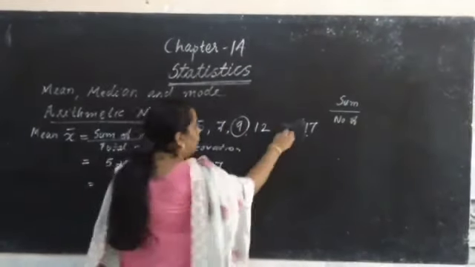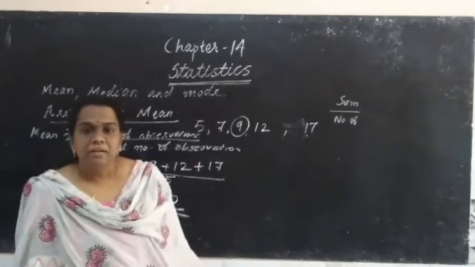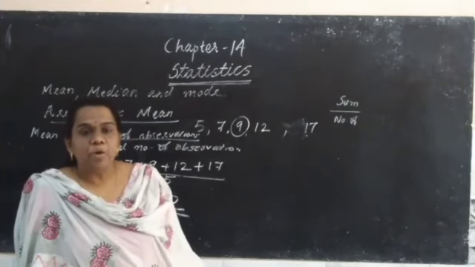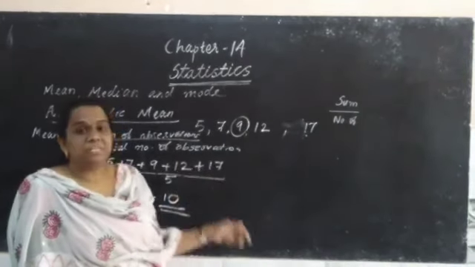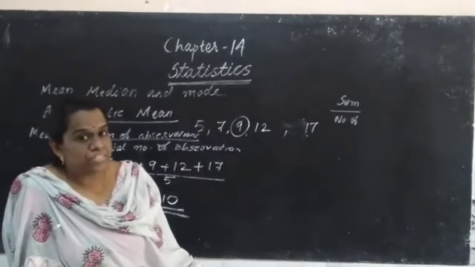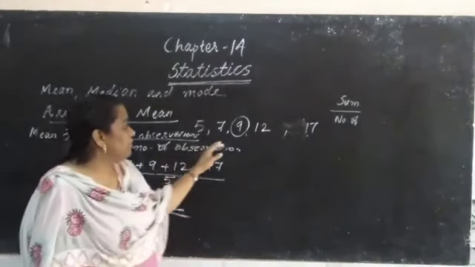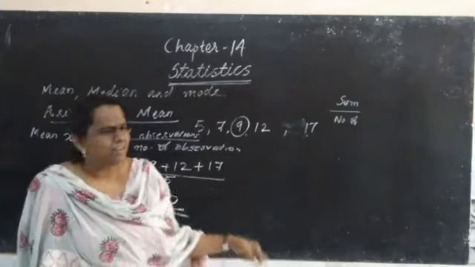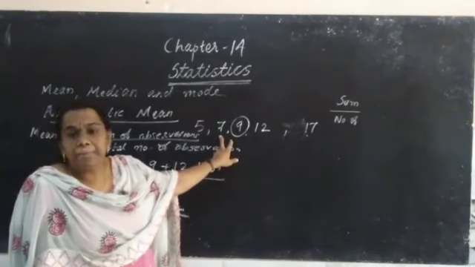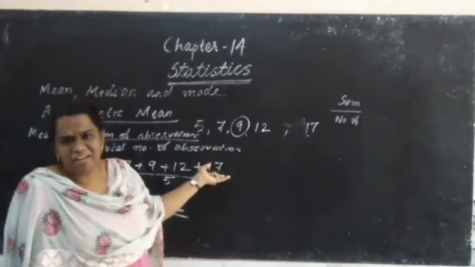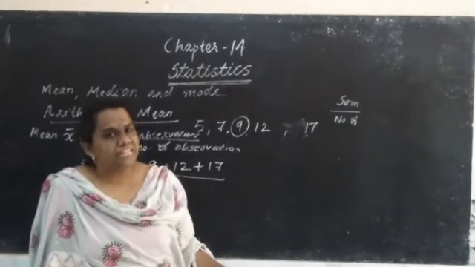And what do you mean by mode? Do you remember you studied last year? Mode is the observation that occurs most frequently. Frequency means the number of times an observation comes in a data. Clear? The observation which has maximum frequency is known as mode. Here none of the observations are repeated, so we can't find any mode. We got no mode in this data.